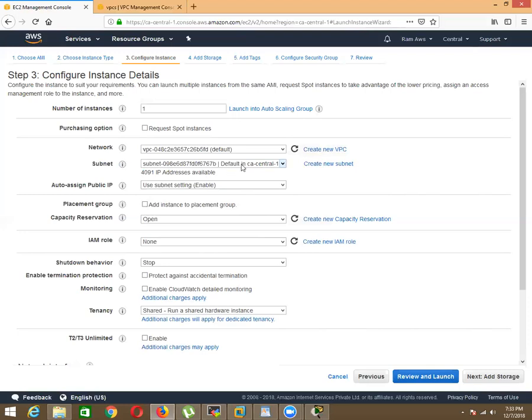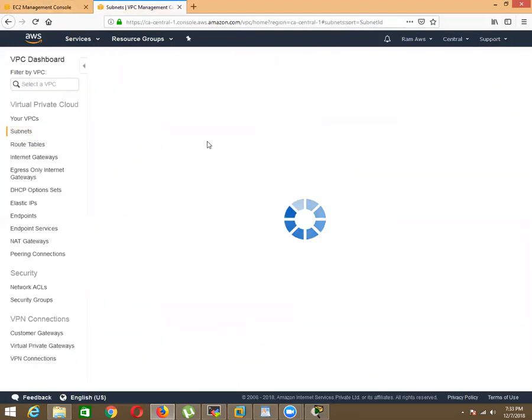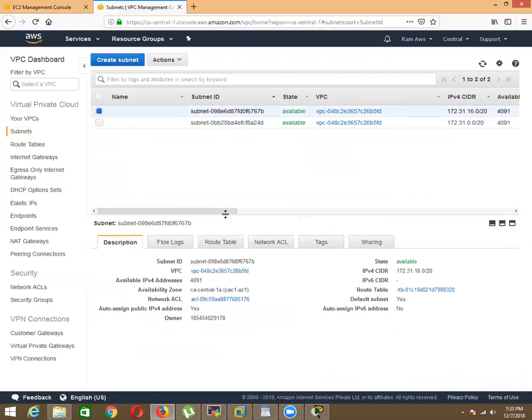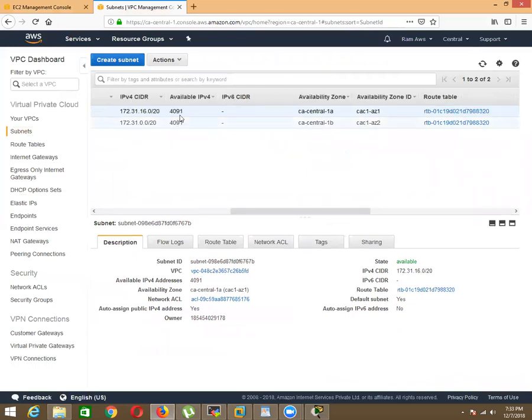It is true that no one will run 4091 instances on a subnet, but they have provided it. For other regions it is also the same, 4091 IP addresses available. Where is it coming from? Here, the subnets. Here are two subnets, and each has 4091 free available IP addresses, so you can pick from this.